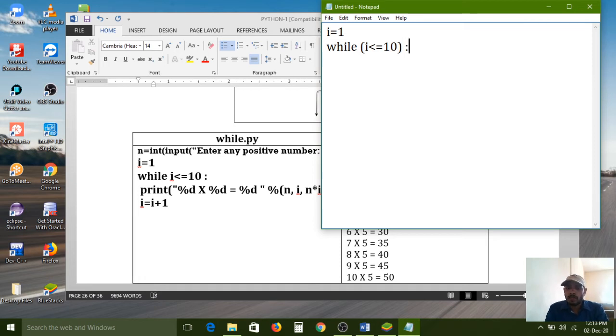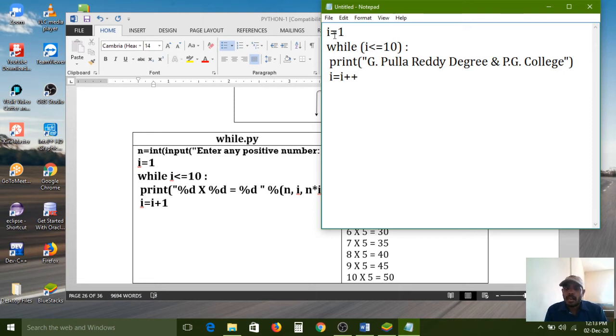Here the colon symbol is also a must to declare the block, like in decision structures. If you want to declare a block of code, one indentation space is compulsory, that's why I am giving one space here. After that I am writing one print function to print our college name, Degree and PG college. This is our requirement. Next, i is equal to i plus plus.